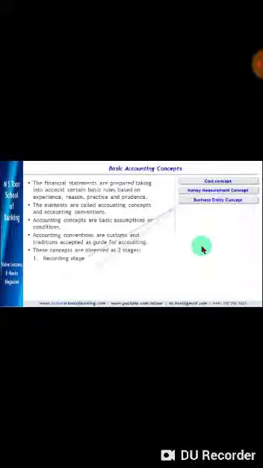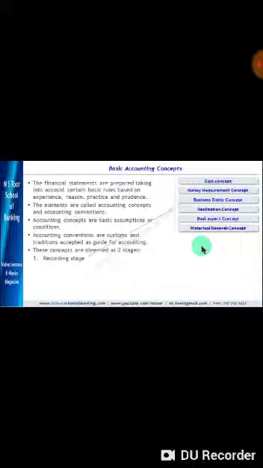Friends, these concepts are observed at two different stages. One stage is called the recording stage. Let us see what concepts and conventions are to be followed at the recording stage. These are the cost concept, then money measurement concept, then business entity concept, then realization concept, then dual aspect concept, and then historical records concept.